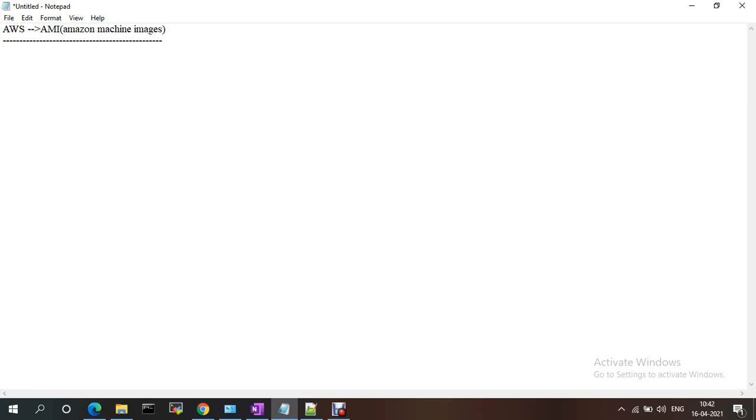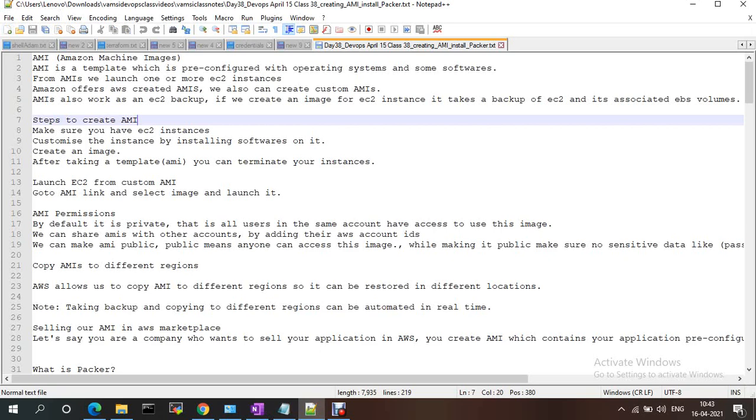So if we go to the definition, an AMI is a template which is pre-configured with the OS and some software. From an AMI we can launch one or more EC2 instances.